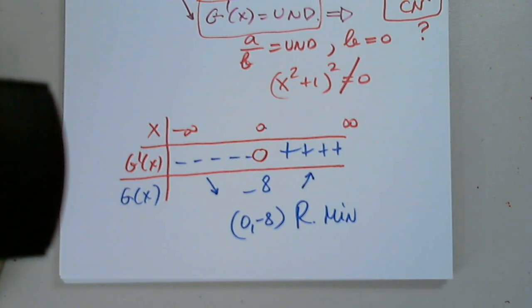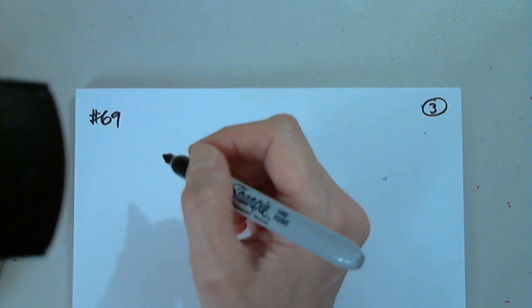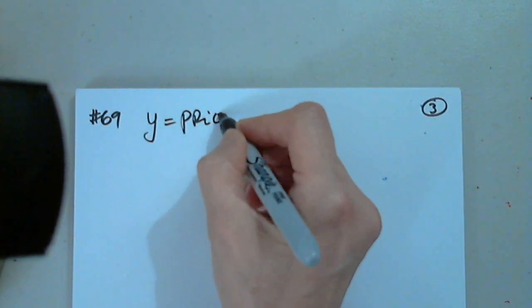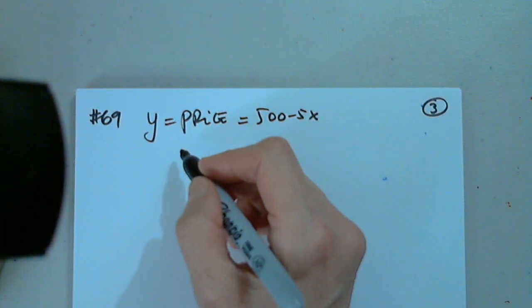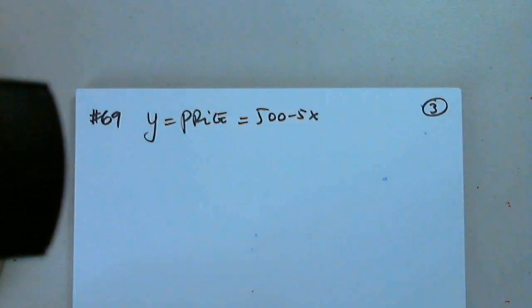Okay, so let's look at an optimization. Let's say we want to optimize the revenue. So, I don't know, number 69, and I am on page 3. In number 69, they say the price, y equals price, equals 500 minus 5x, and it's in, no, that's not price, see? So the price is x.